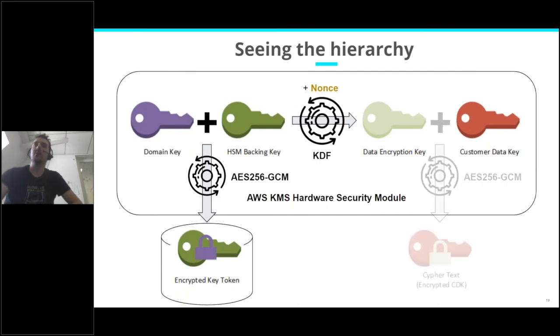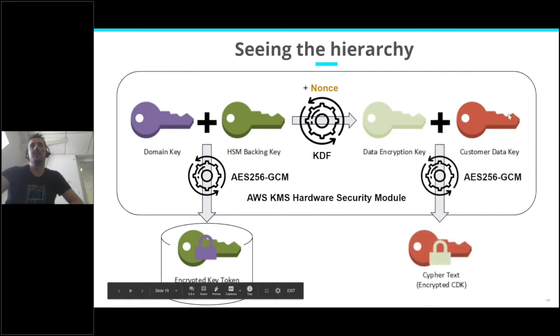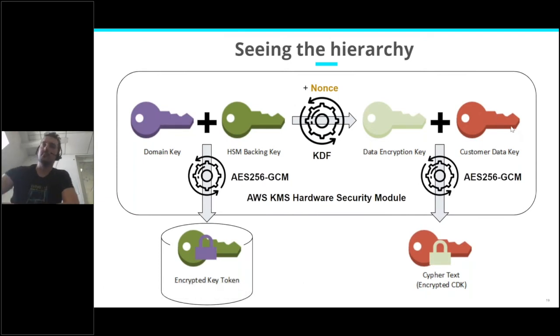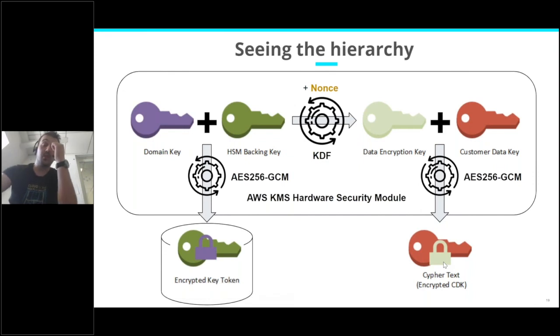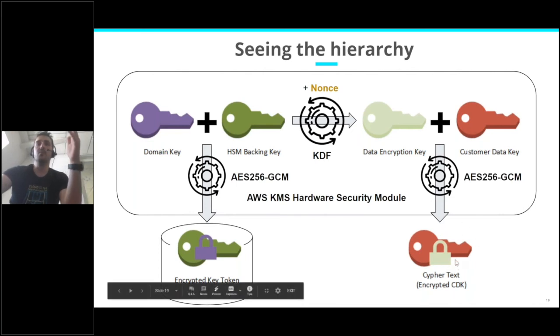And finally, that data encryption key will protect your customer data key. And this customer data key will be sent to you as a ciphertext. Why is it named ciphertext? It's because the encrypt operation can also be used to encrypt arbitrary data, up to a maximum of 4 kilobytes. If you use the encrypt operation to encrypt 4 kilobytes of data, you can imagine the same thing, but the customer data key is not here.